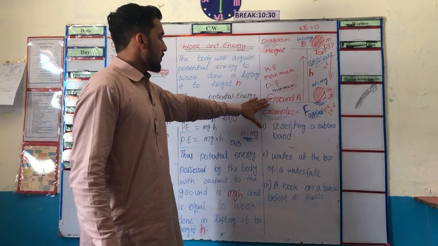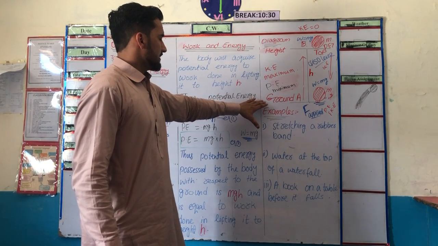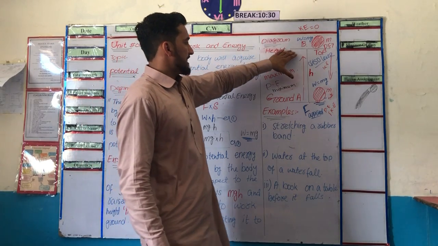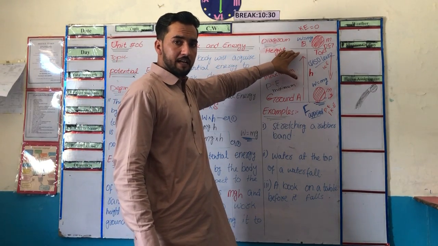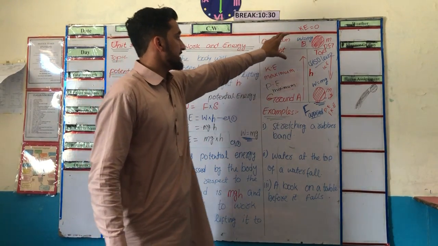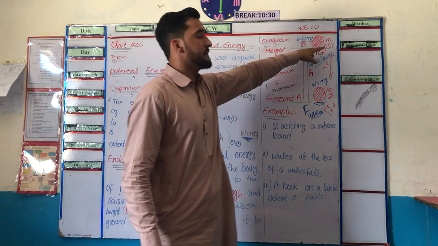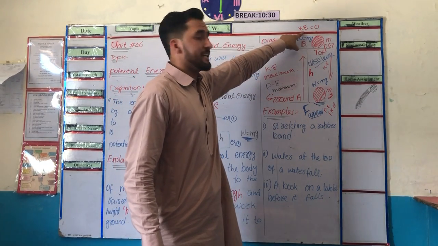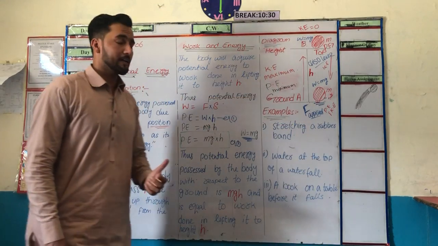So when this object reaches some specific height, the potential energy will become maximum while the kinetic energy will become zero. Clear?